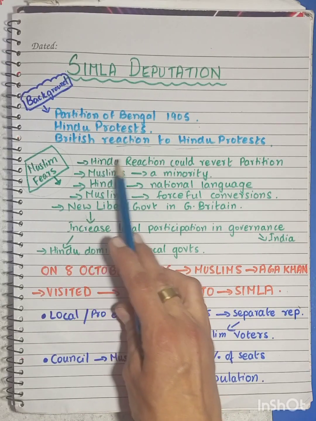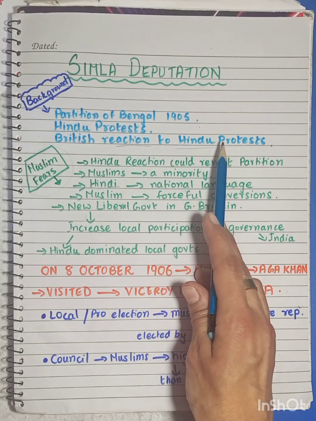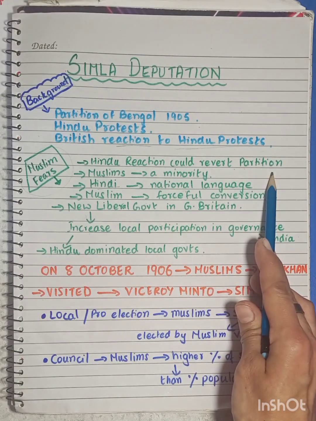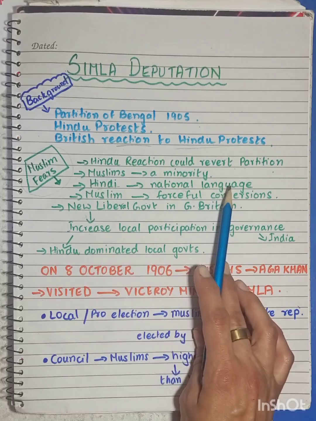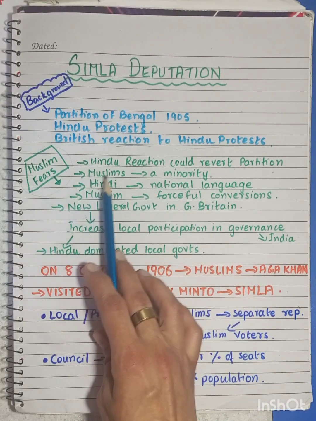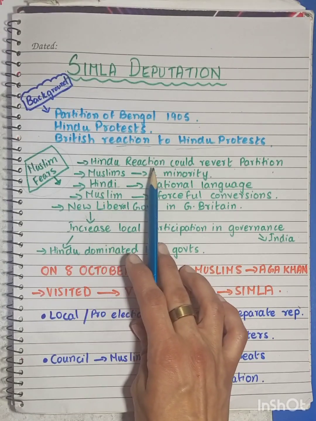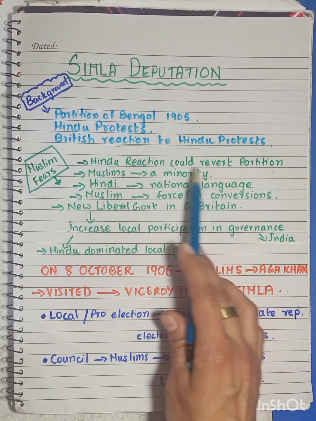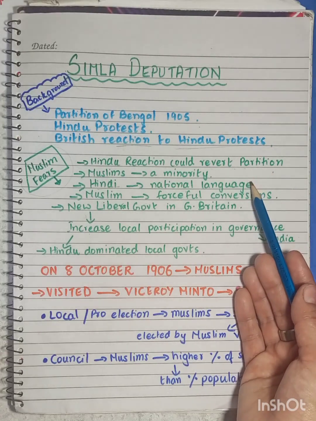They feared that the Hindu reaction coming after the partition of Bengal would result in the reverting of the partition, meaning the Bengal partition would be annulled or cancelled. Since the Muslims were a minority, they could never come up with such a massive response as the Hindus had. They could never match the kind of protests which the Hindus had unleashed.